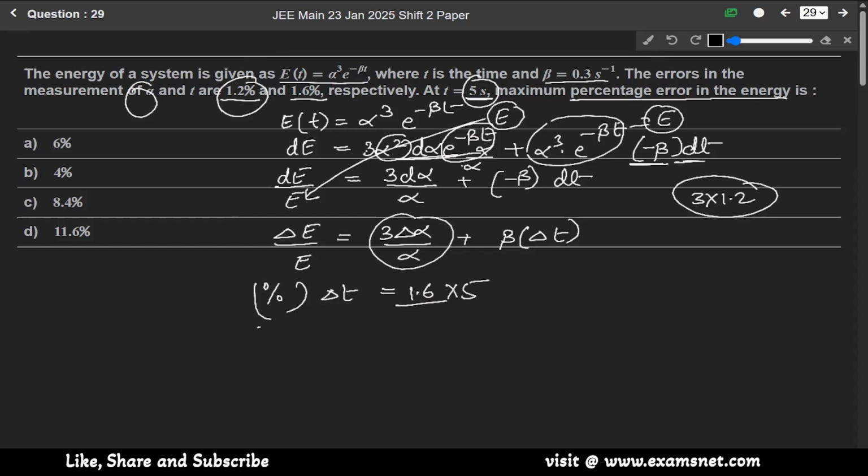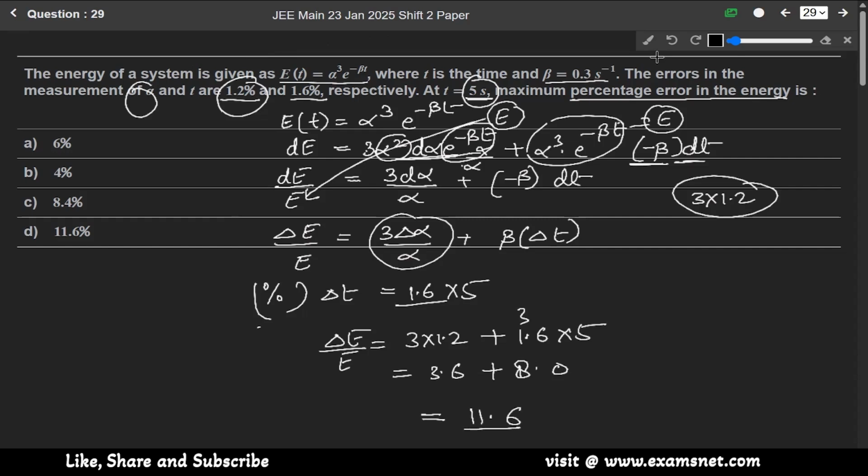So percentage error delta E over E will be equal to 3 into 1.2 plus 1.6 into 5. So it will be 3.6 plus 8.0, which is 11.6, so option D is the correct answer.